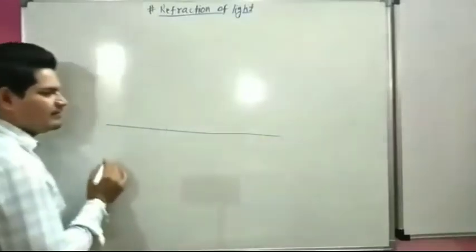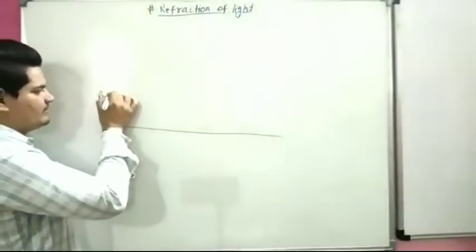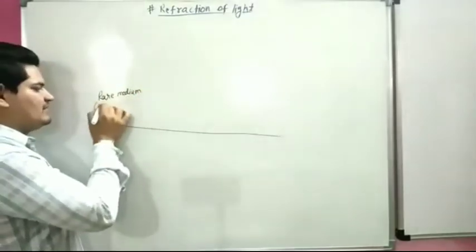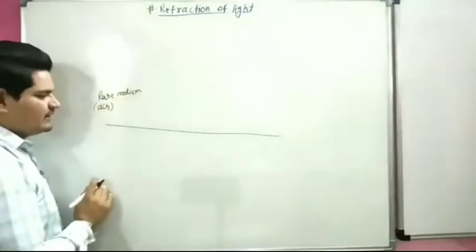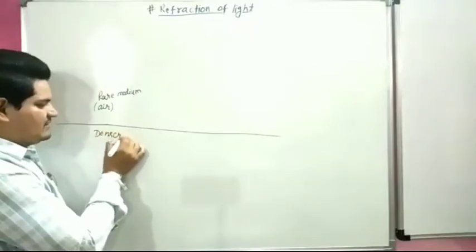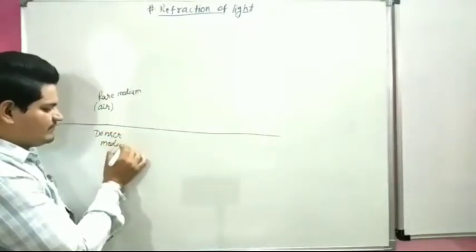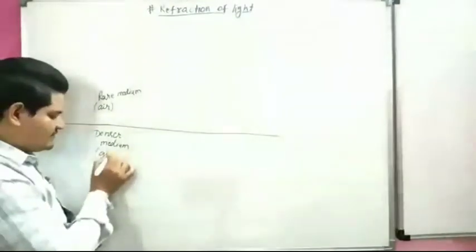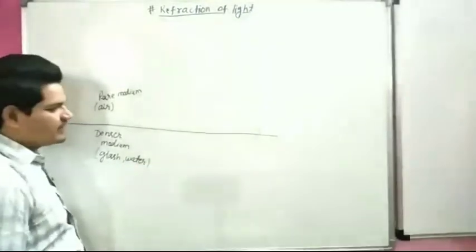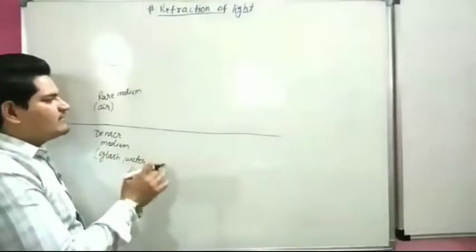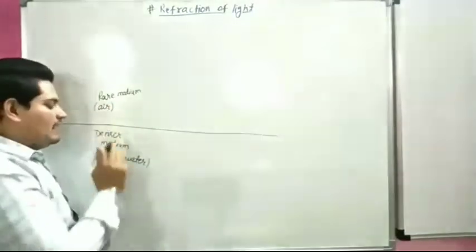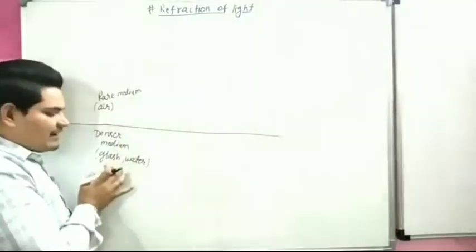This is our medium. This is the rare medium. Rare medium means air. And this is the denser medium. A denser medium may be glass, water, etc. Light moves faster in a rare medium, meaning light moves faster in air, and light moves slower in glass or water.